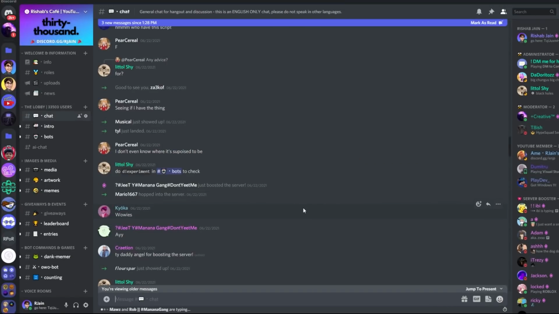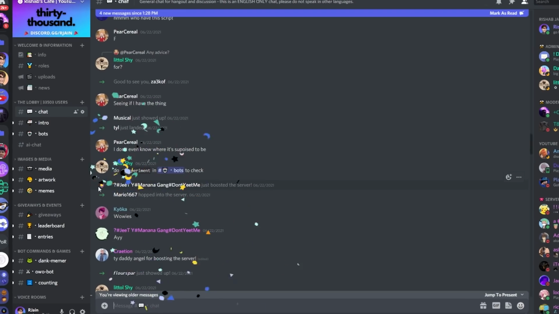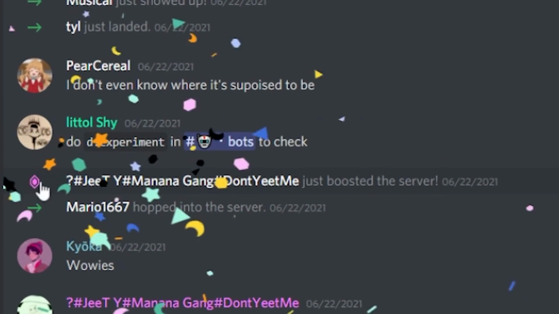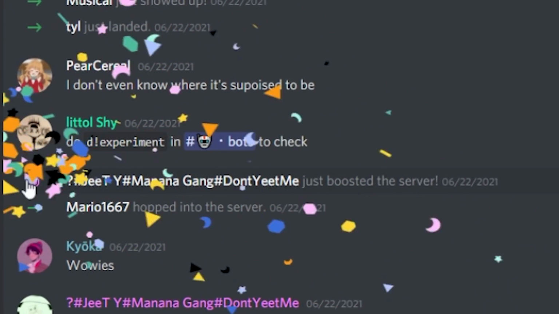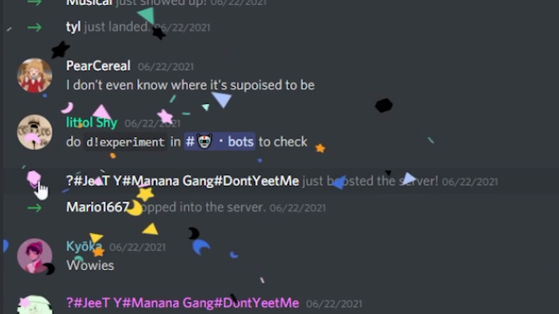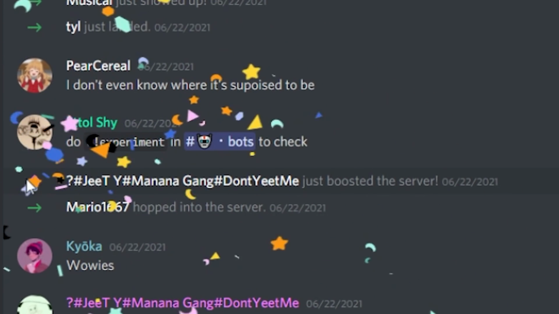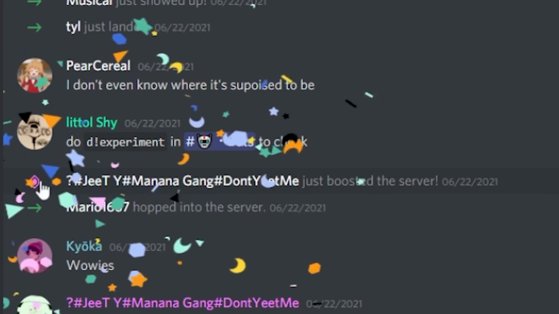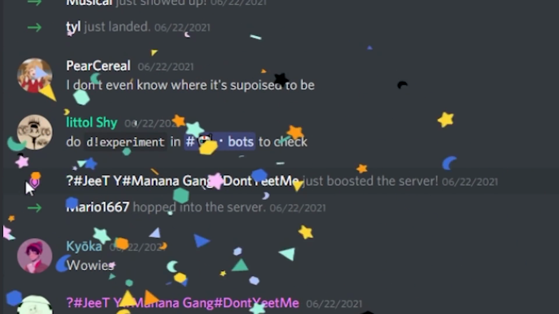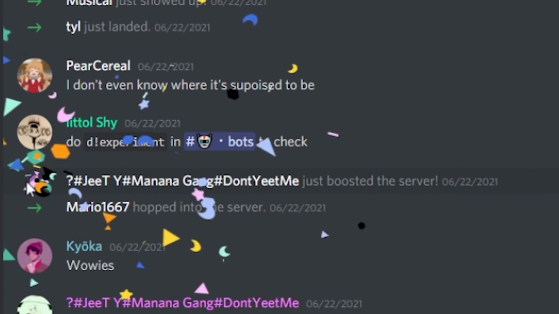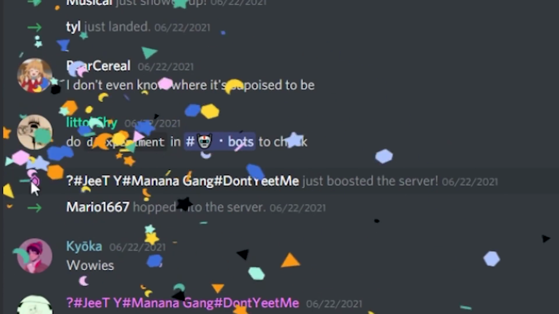When someone boosts a Discord server, either by using Nitro or by purchasing the boost directly, and the server has a boost message channel set, there will be a small purple crystal that will show up. As you can see, upon hovering on this crystal, there's some confetti that pops out. But there's a secret to it. If we keep on hovering over this crystal, back and forth, and back and forth,